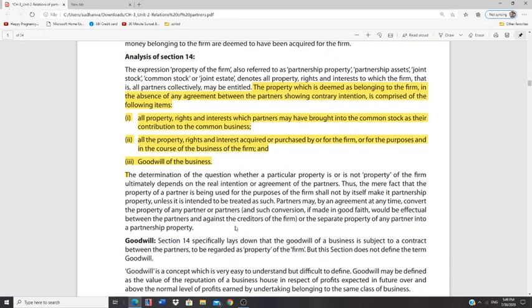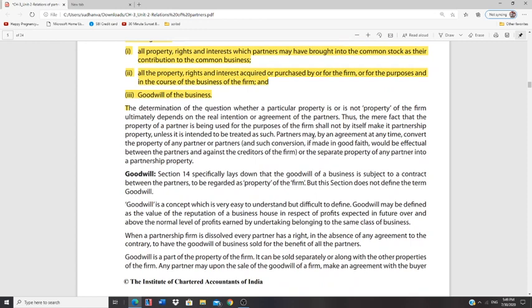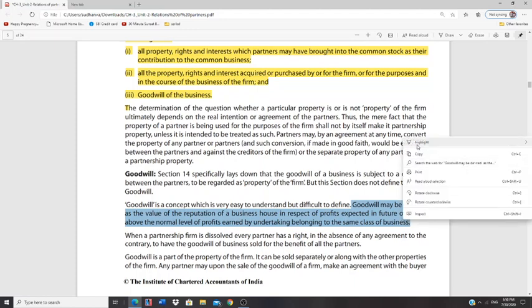And goodwill, which is earned during the course of business, is also considered property of the firm. Section 14 does not define the term. Goodwill is a concept, and here an explanatory definition says goodwill may be defined as the value of reputation of a business house in respect of profits expected in future over and above the normal levels of profits.